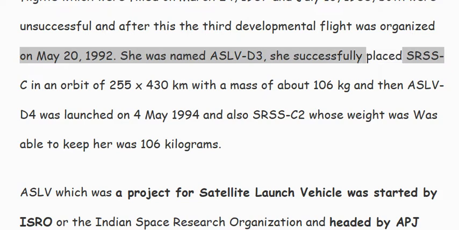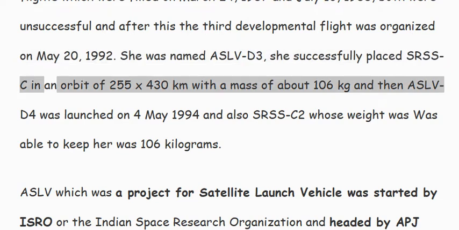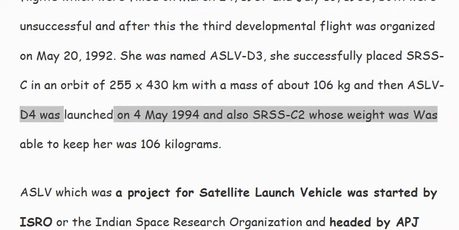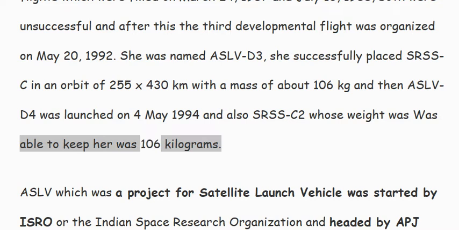It successfully placed SROSS-C in an orbit of 255 by 430 kilometers with a mass of about 106 kilograms, and then ASLV D4 was launched on 4th May 1994, also carrying SROSS-C2, whose weight was 106 kilograms.